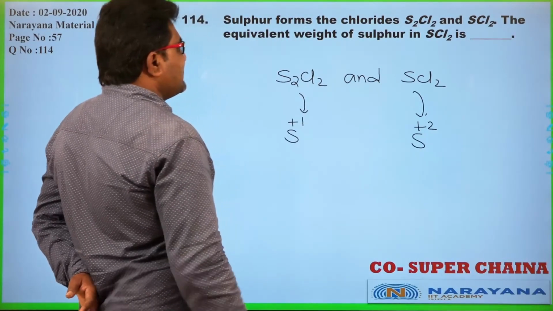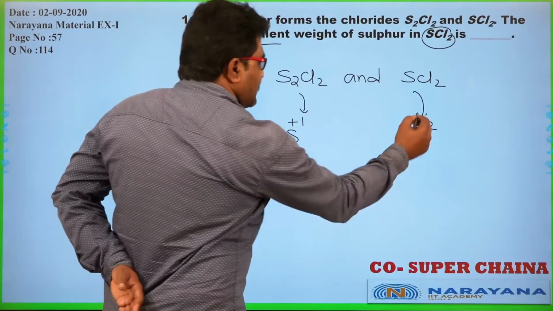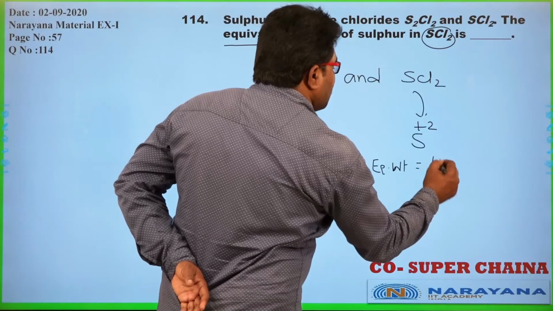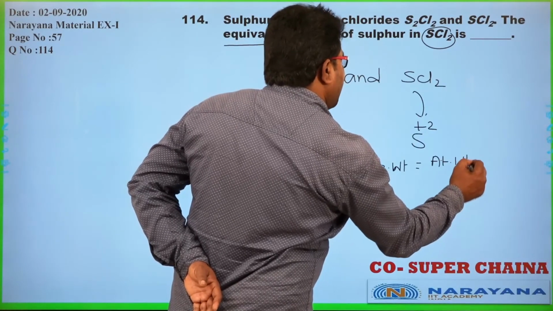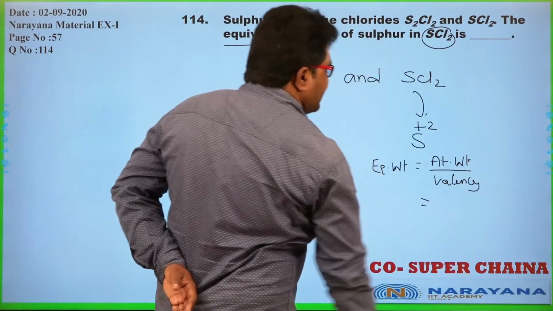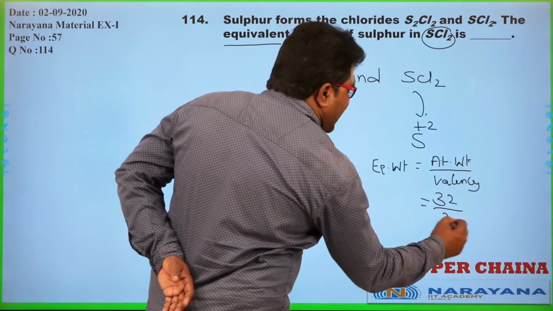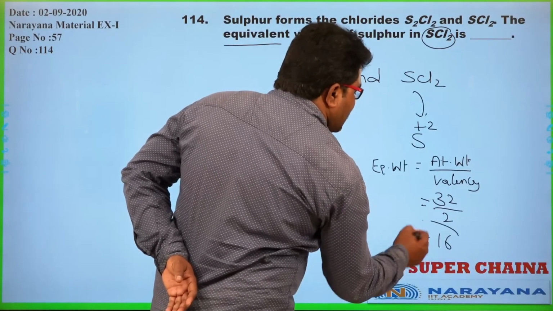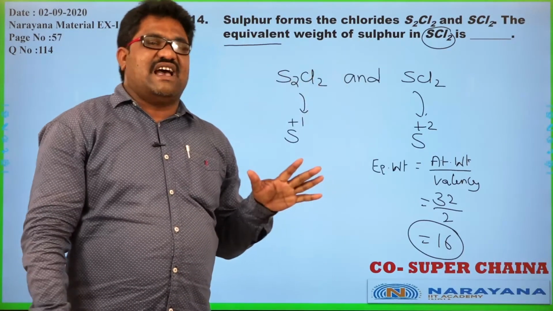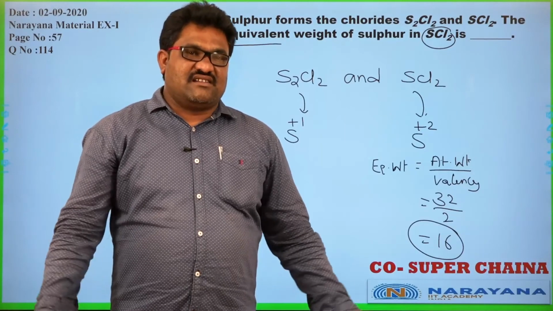Now what he is asking is the equivalent weight in SCl2. So here equivalent weight is equal to atomic weight divided by valency. In that, valency is 2. What is the atomic weight of sulfur? That is 32, divided by valency 2. So the equivalent weight of sulfur in SCl2 is 16 because valency is 2 in that particular compound. Is it clear?